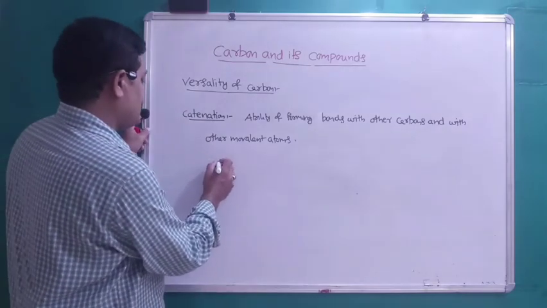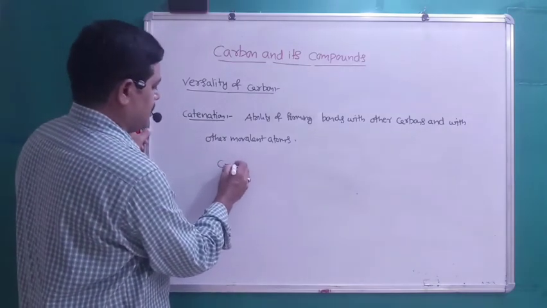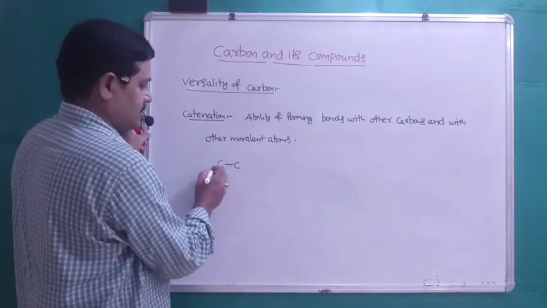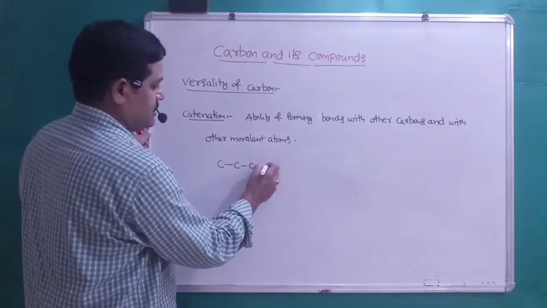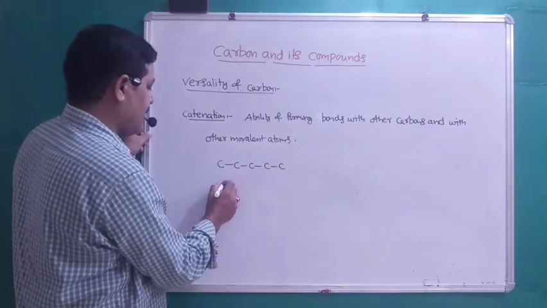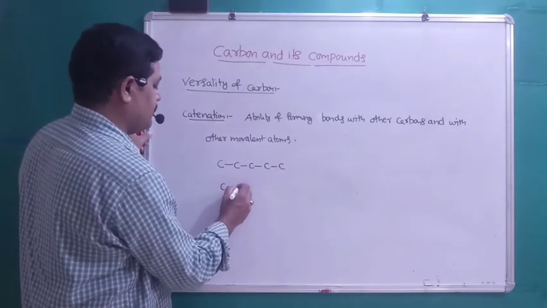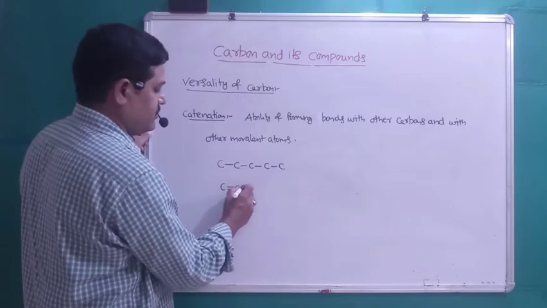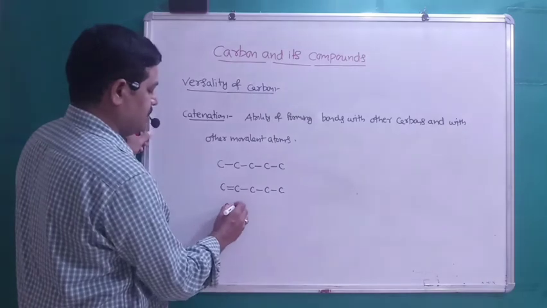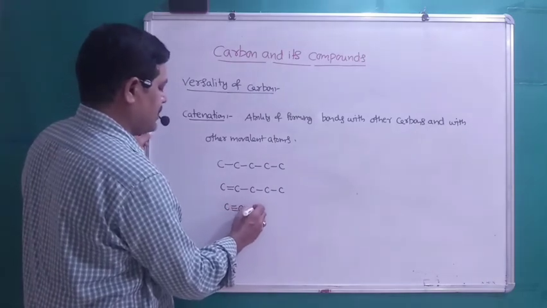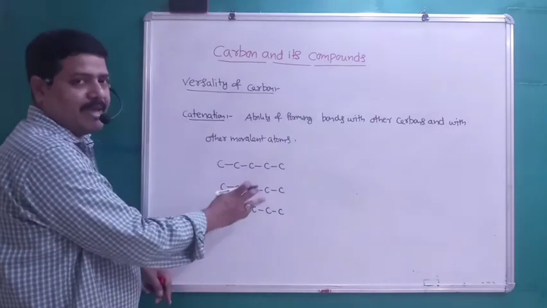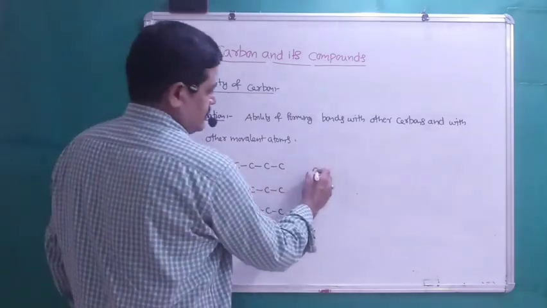So carbon can make a bond with other carbon atoms to form long chains. There is a possibility of forming a double bond between two carbon atoms, and there is a possibility of forming a triple bond like this, right? And they can make branches.